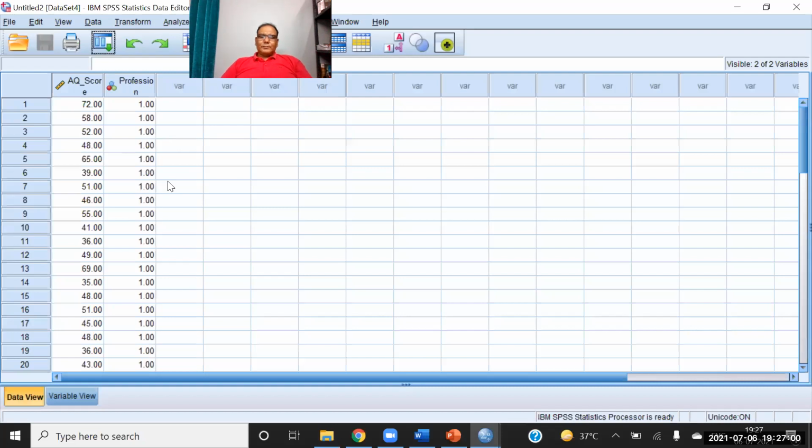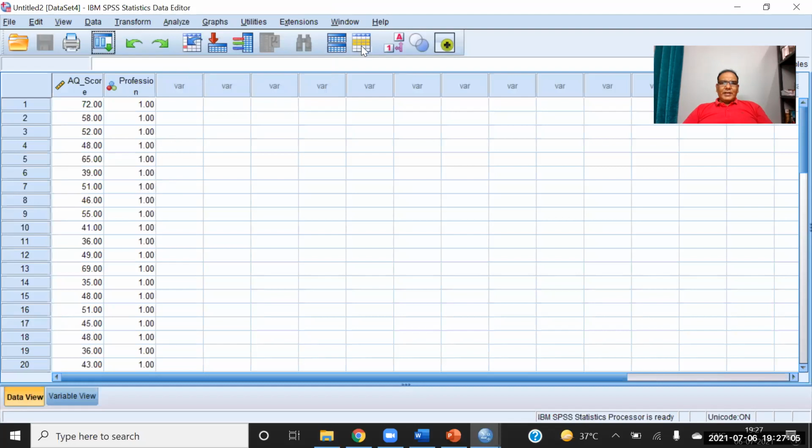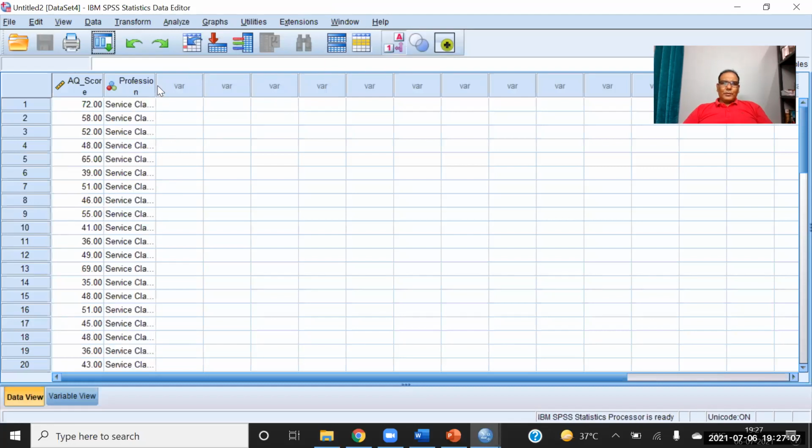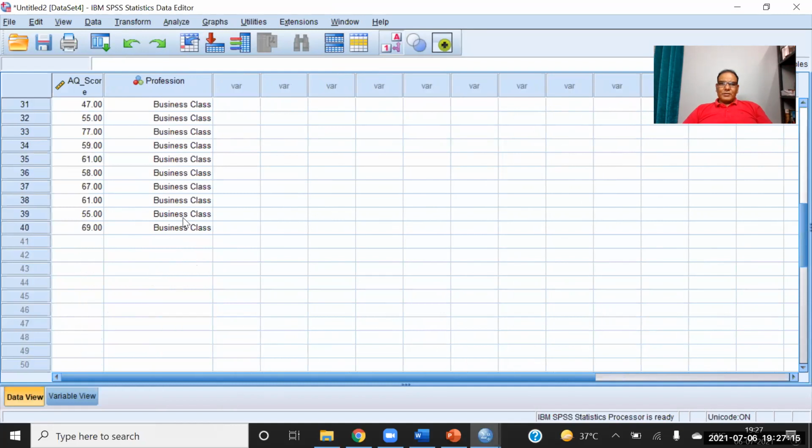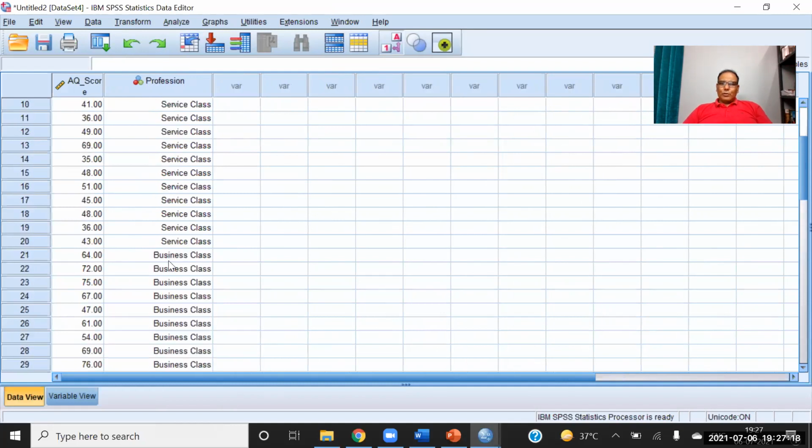In this data set, we divided the employees into two professions. So we have the data of some respondents. Some of them are doing service and some of them are in business, right? I hope you understand that service means private service, government service and all.